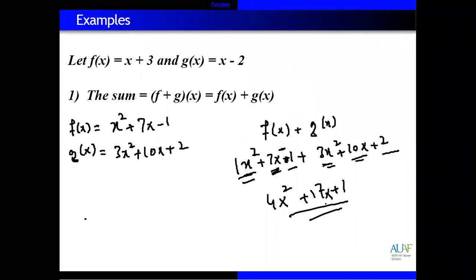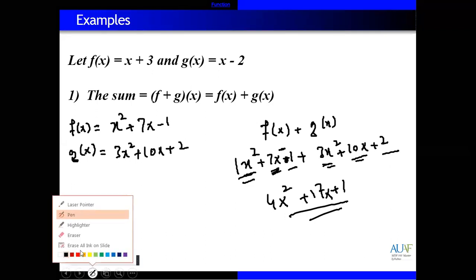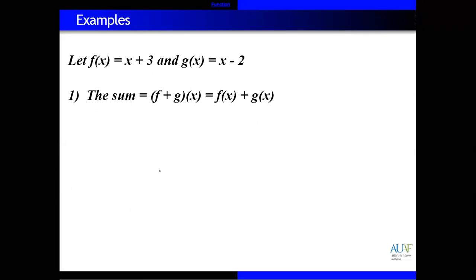You can add three functions too. If you are given three functions, add all of them the same way: x square with x square, x power 1 with x power 1, and constant numbers with constant numbers. If you want to subtract, you can subtract. If you want to evaluate, you can also evaluate.